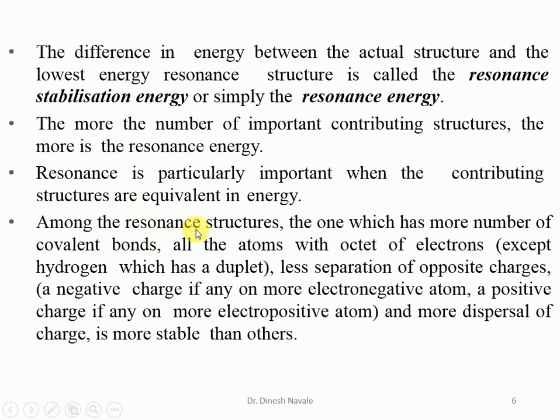Now among the resonance structures, the one which has the more number of covalent bonds is more stable, the one in which all the atoms have a complete octet of electrons is also more stable, and the one in which there is less separation of opposite charge also has a very important role in the resonance.